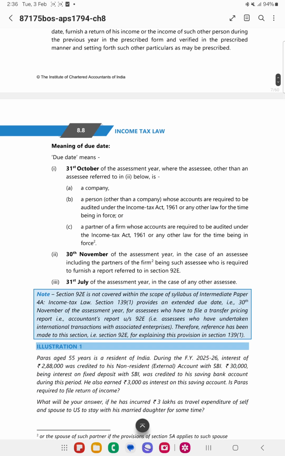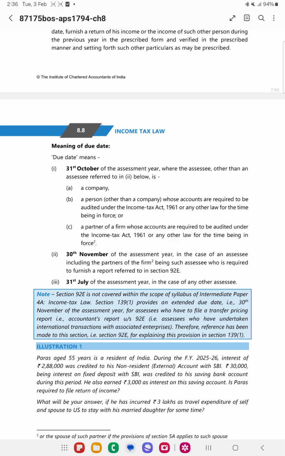So now due dates we need to see for filing the return of income under section 139(1). Now 31st July is for SSEs who are not covered under 31st October and 30th November. 30th November is in case of an SSE including the partners of the firm who need to furnish transfer pricing report.